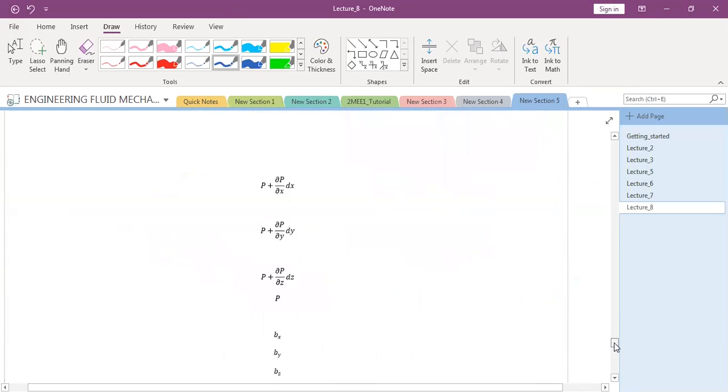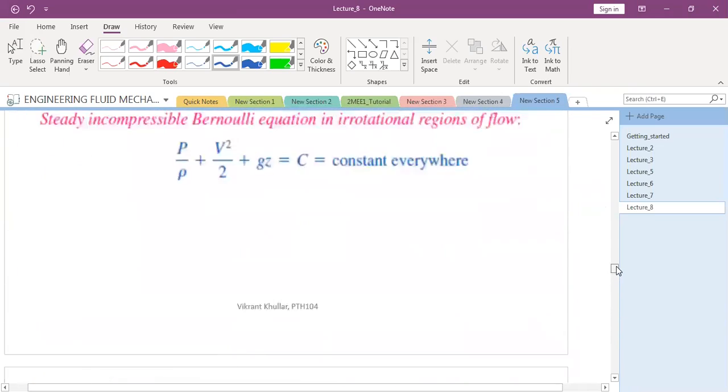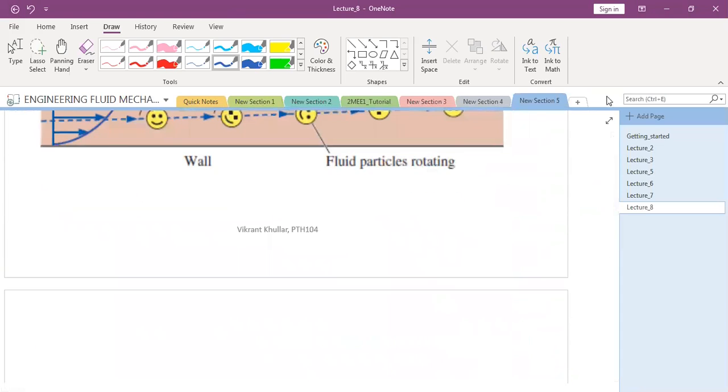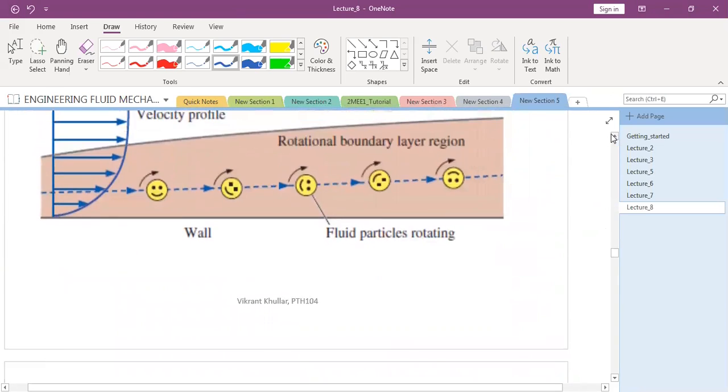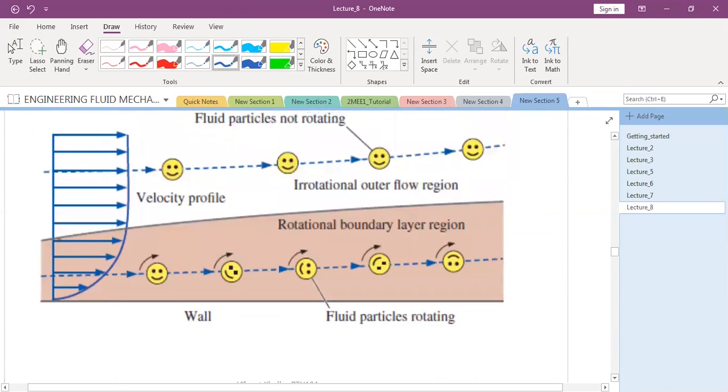Likewise, when I say irrotational region of flow, it is meant that in that region, the rotational effects are negligibly small. So in this example, you are able to see, again, this is a boundary layer, and due to viscous effects being predominant, there is rotation of the fluid element about its own axis.